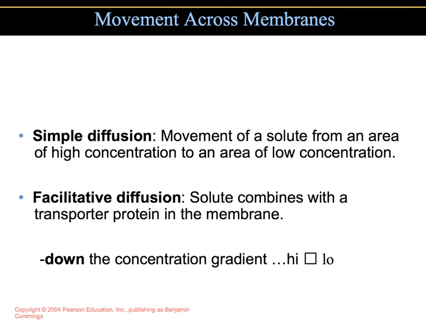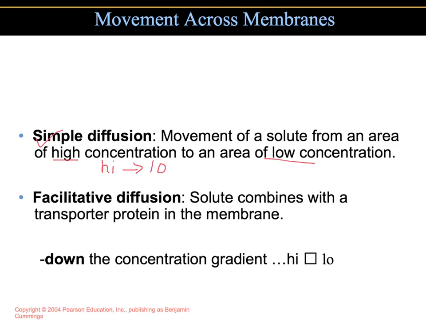So remember that one of the main functions of the cell membrane is to regulate what enters and what leaves the cell. So let's talk about movement across the membrane, because there are different types of movement across the membrane. First, we have simple diffusion. Simple diffusion is the movement of a solute from an area of high concentration to an area of low concentration. And you would see that most of the movement would be exactly that, from high to low concentration. So that's just simple diffusion.